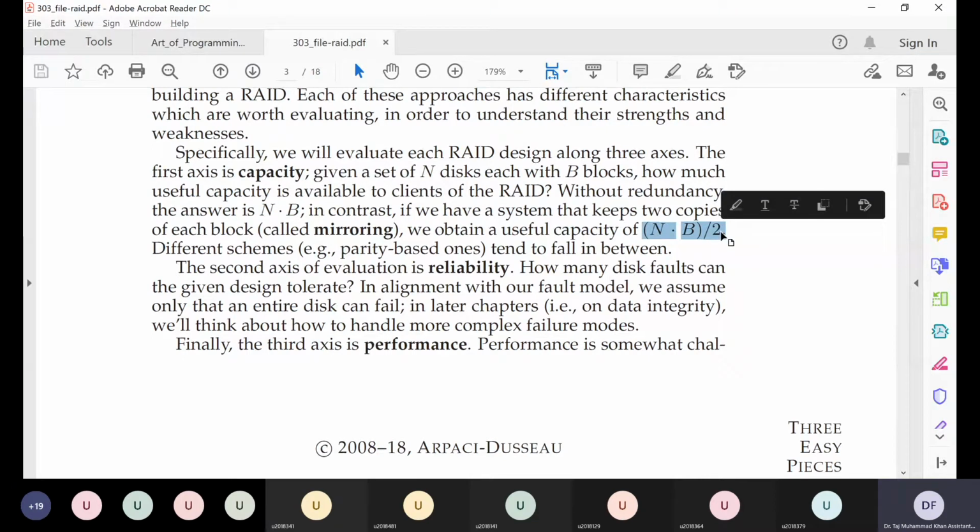So our effective capacity would be halved. This is the effect we'll have on these different axes if we base our implementation on prioritizing one or more of these different axes or goals.